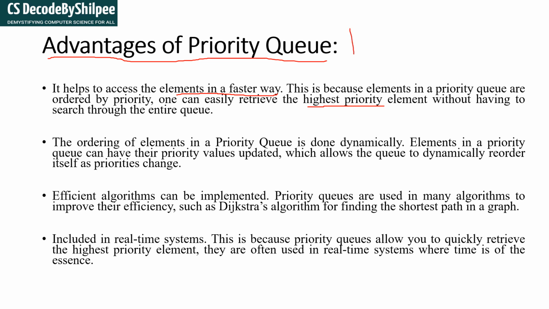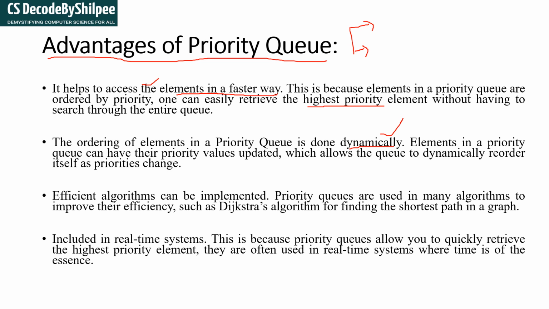Just now we said there are two types of priority queue, one in ascending order and one in descending order, and that's nothing but the priority. So if you know the priority, you can easily go and check that you want this priority person, and because of the priority the access is fast, right? Another point is that the order of the elements in the priority queue is done dynamically, and for that reason the access is faster, right?